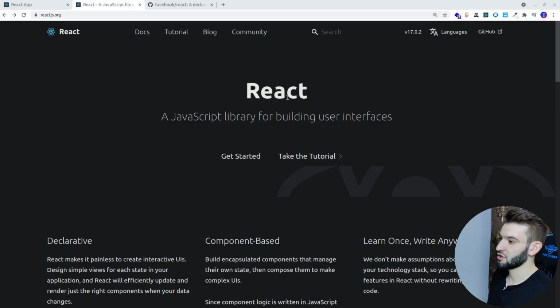React is simply a JavaScript library for building user interfaces. And for those of you asking why React is so popular, it's so damn popular. Everyone is talking about React. I'm doing a lot of React tutorials, and React is everywhere.